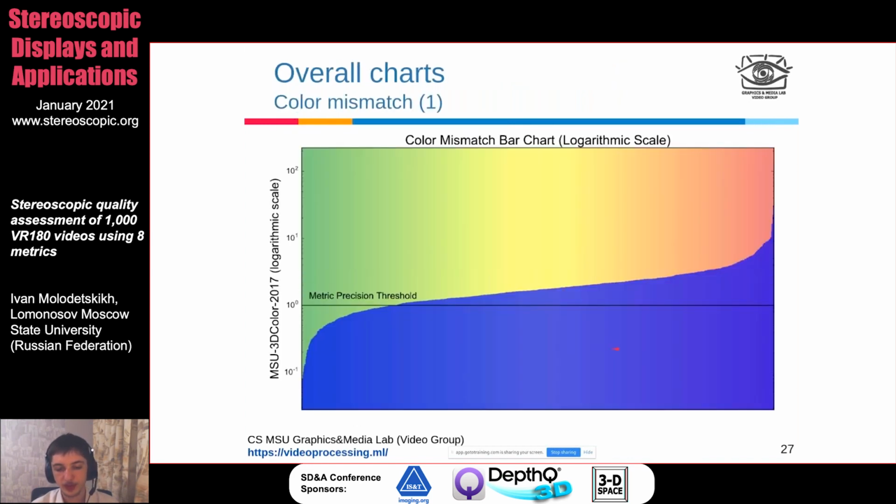Now, for color mismatch, this is when the colors are slightly different between the two views. For example, it can occur due to lens flares. And here the situation is actually a little better than with the previous metrics. It's just a little bit above the metric precision threshold for most videos, but there are still some bad videos in this regard as well.